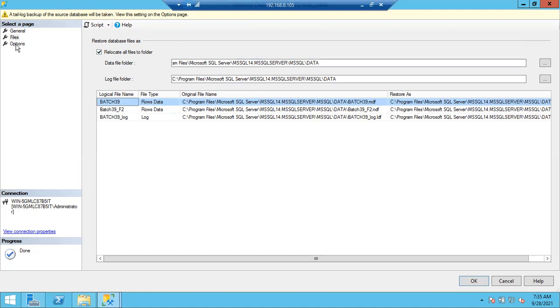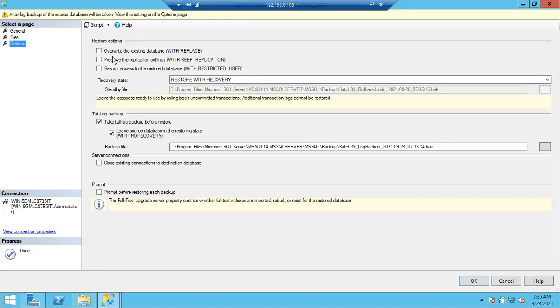Fine. Go to options. If the database is already there, select overwrite, which means you want to overwrite the database. If the database is not there, you can leave it; no need to select the option to overwrite the existing database. Only when a database with the same name is already there do you have to overwrite it.